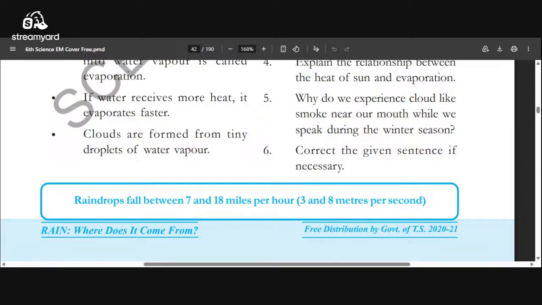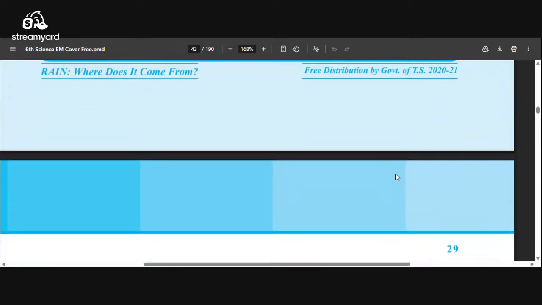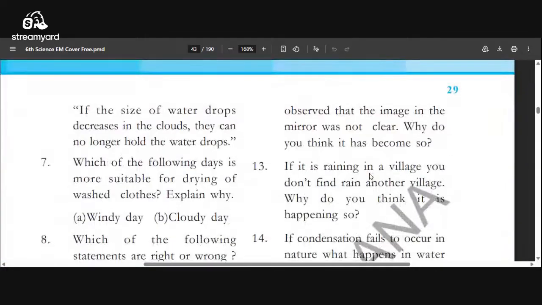Correct the given sentence if necessary. Okay, some sentences are given here. If the size of the water drop decreases in the cloud, then they can no longer hold the water drop. So it is wrong.